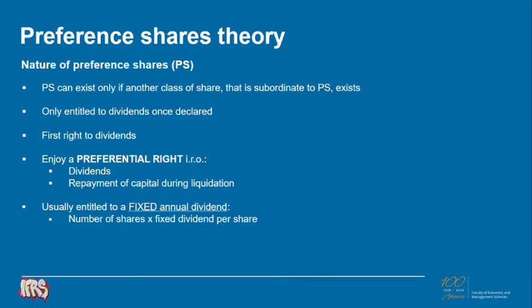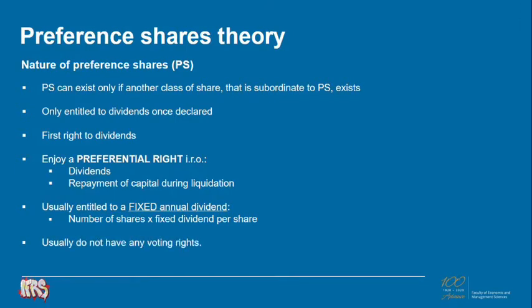Now, in terms of dividends, your preference shareholders are usually entitled to a fixed annual dividend that is calculated as the number of shares held multiplied by a fixed dividend per share. This is different from the ordinary share dividend. The ordinary share dividend can be any amount proposed by the company and approved by the shareholders at the shareholders meeting. It is not linked to a fixed dividend per share amount, as is the case with the preference shares.